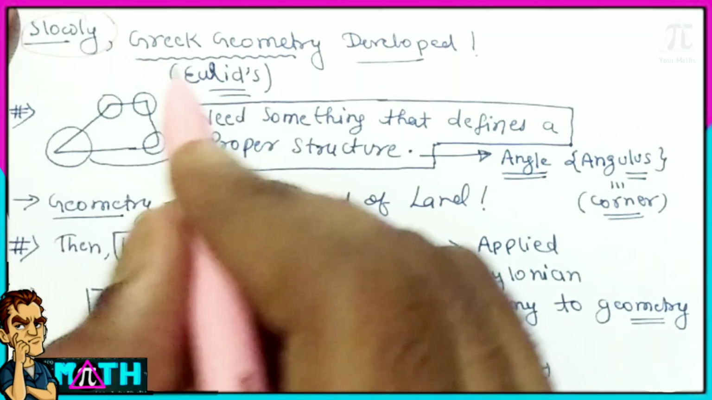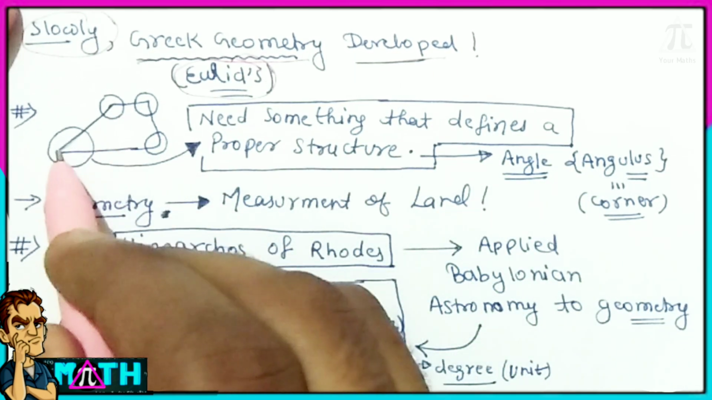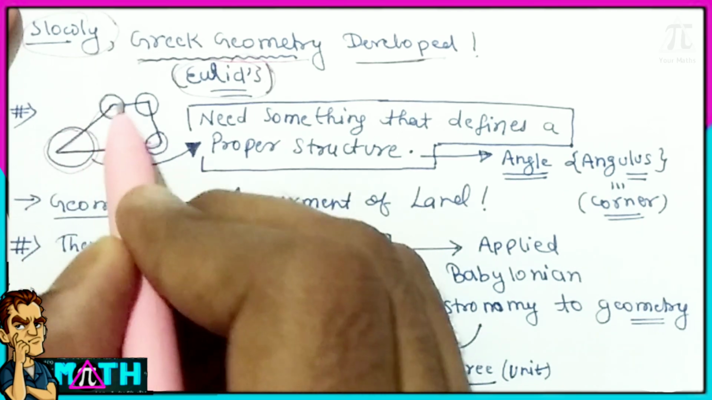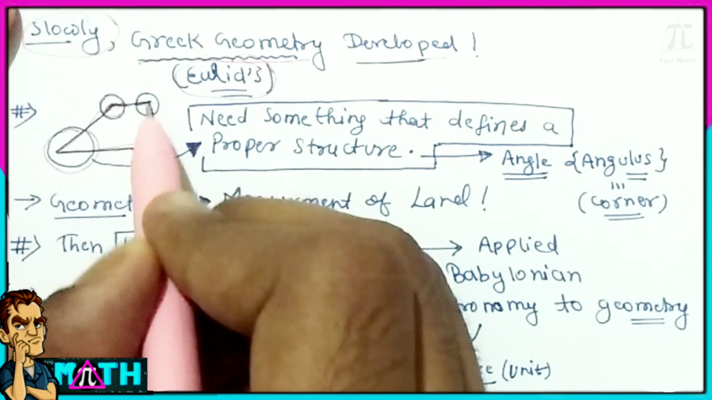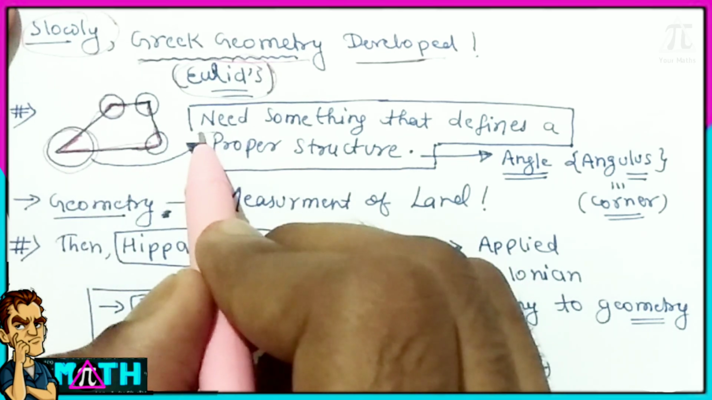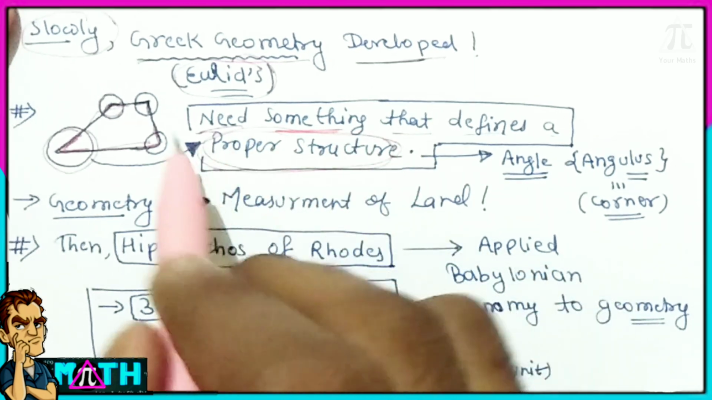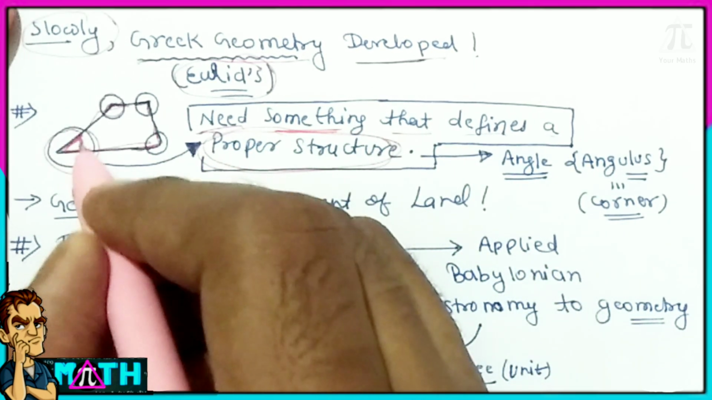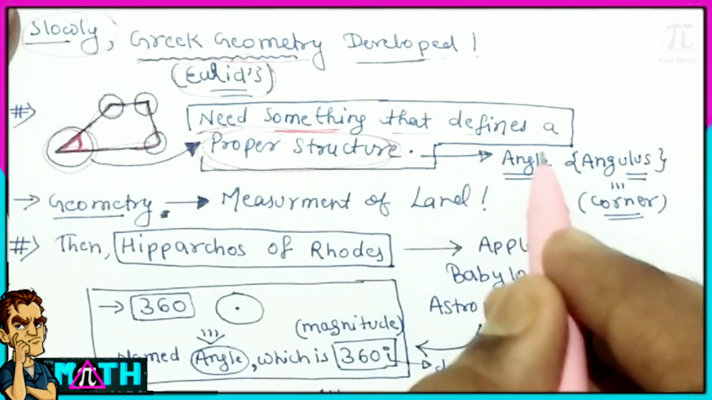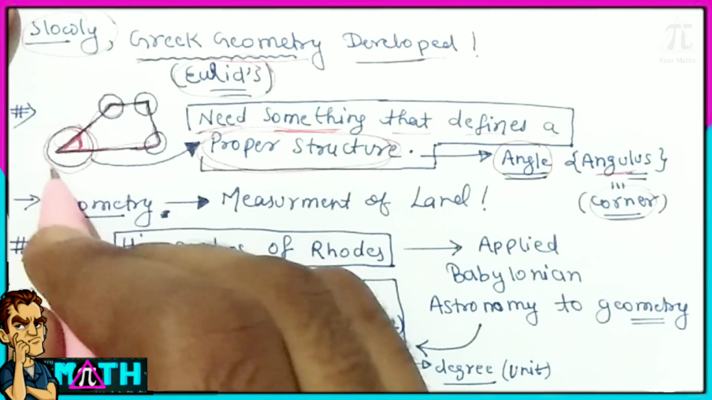Slowly Greek geometry developed, meaning Euclid's geometry, but there is a major problem in it, because in the world there are many structures and shapes. The problem is, how can we define and measure a structure, this corner gap? How can we measure and define a proper structure? For that we must calculate this kind of thing, so the angle term was given. It came from the Latin word angulus, which means corner, as you can see here.